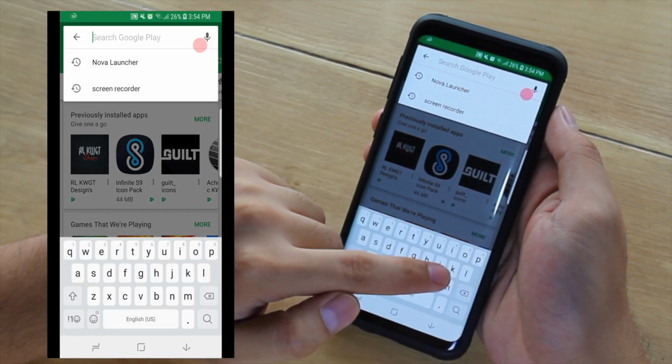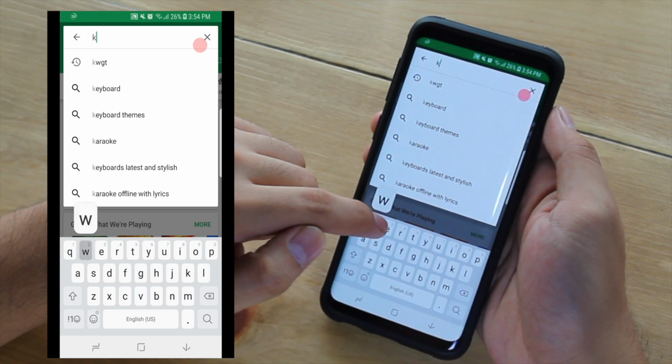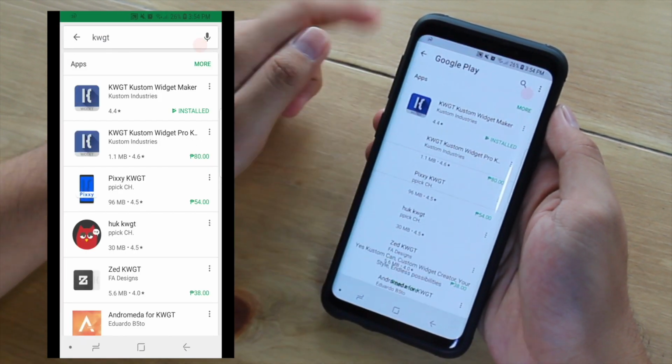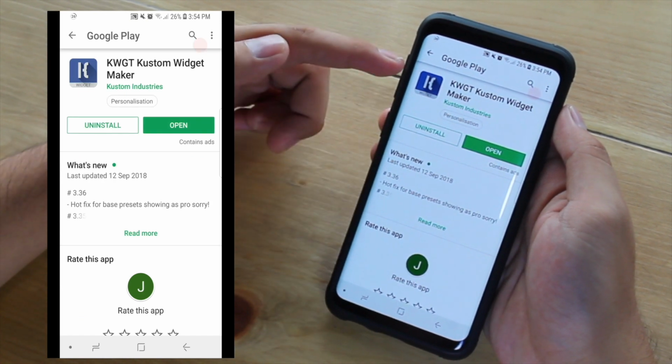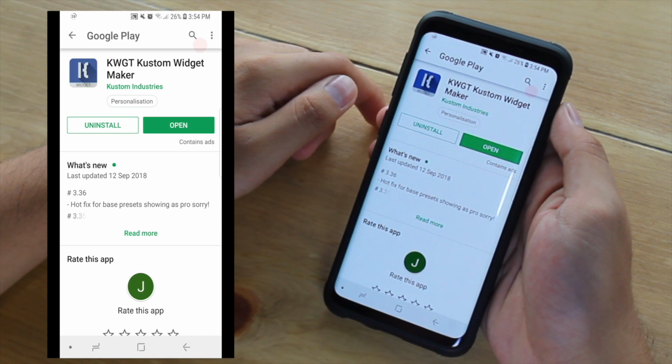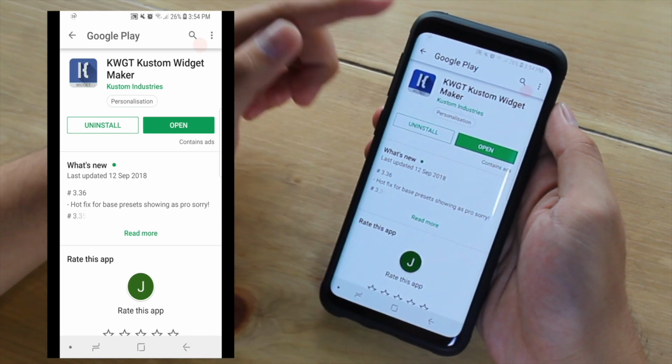The next app to download is KWGT Widget app. This app enables you to add widgets on your home screen to further improve the look, such as a clock, date, time, and many more. I chose KWGT as it gives an array of designs for the free version.